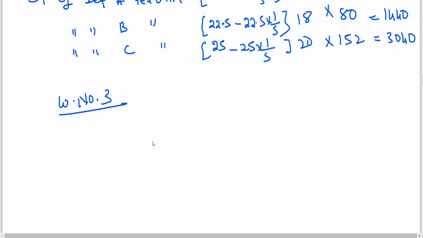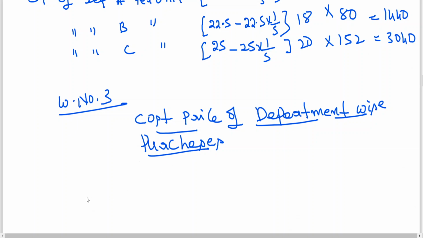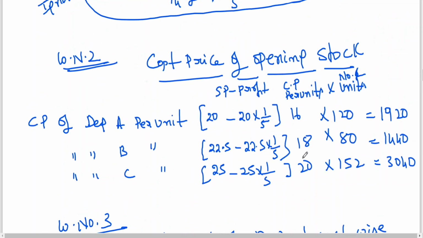Okay, so working notes number 3. Cost price of department wise purchases. Department A, already we got cost price per unit 16.